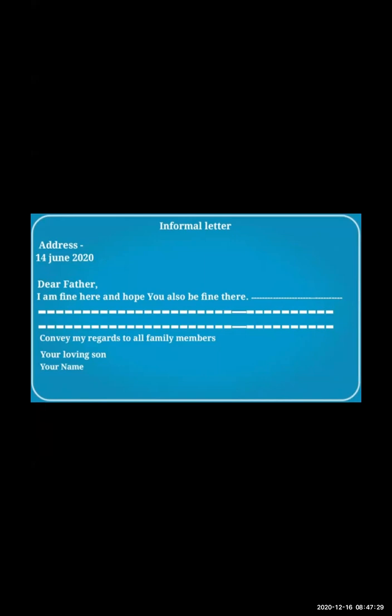Convey my regards to all family members, your loving son, and then your name or XYZ. So this is the format. The dash is given because the content will not come there; your ideas you will put up, related to the particular topic or question in your exam.